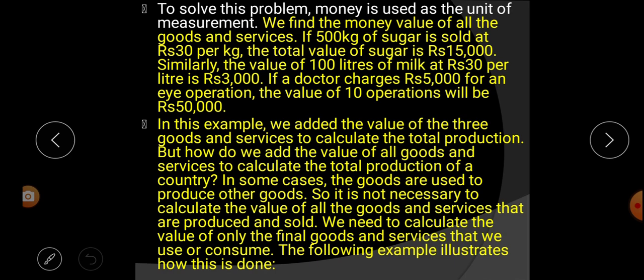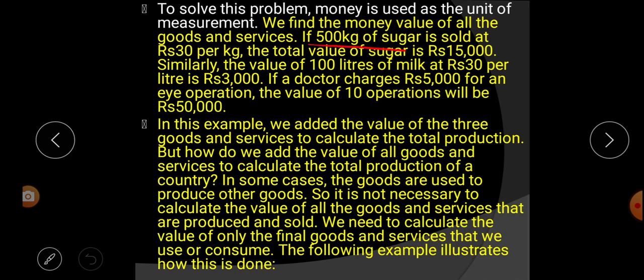So in this paragraph it says that to solve this problem, money is used as the unit of measurement. For all this complicated problem, what is the solution? Money is used as the unit of measurement. How? We find the money value of all the goods and services. Listen carefully, look at the example.